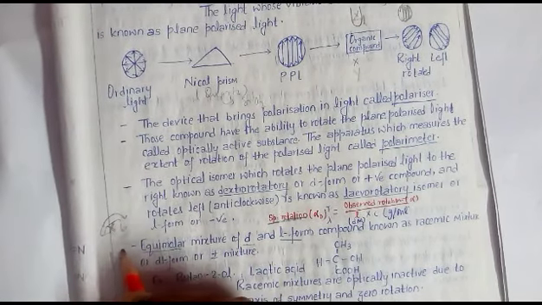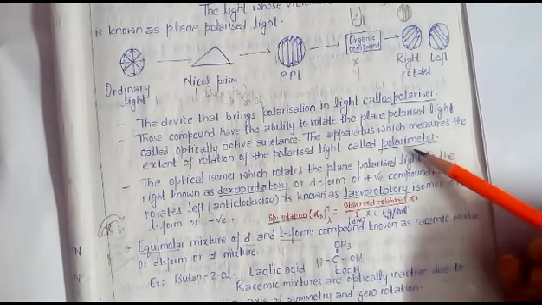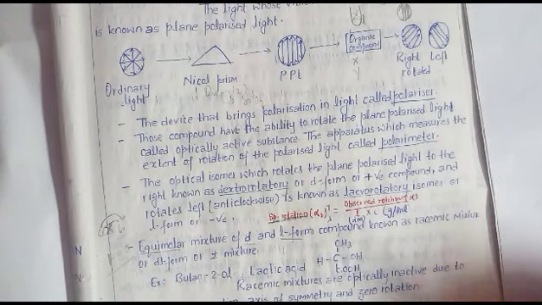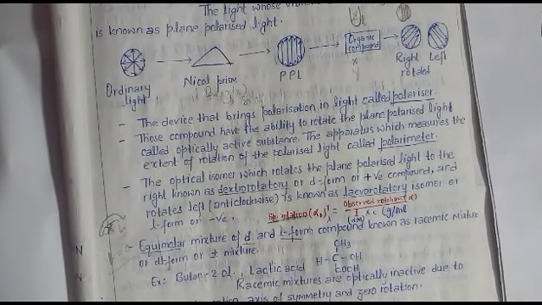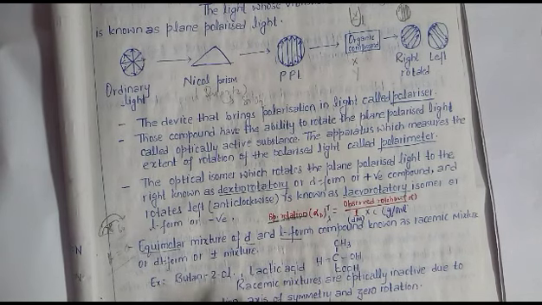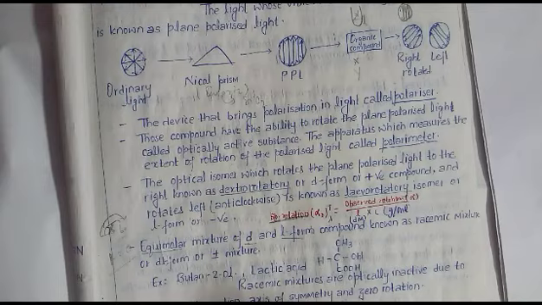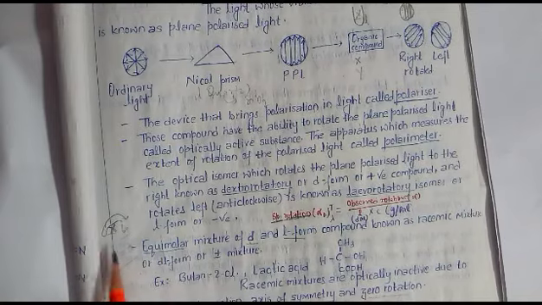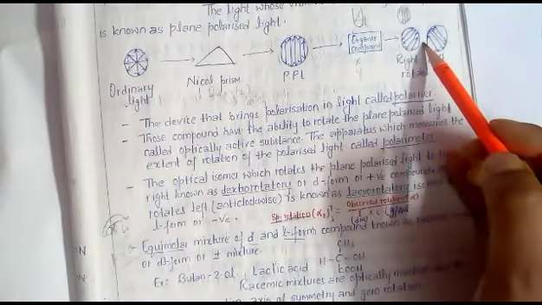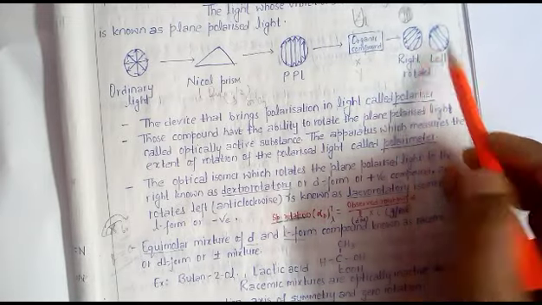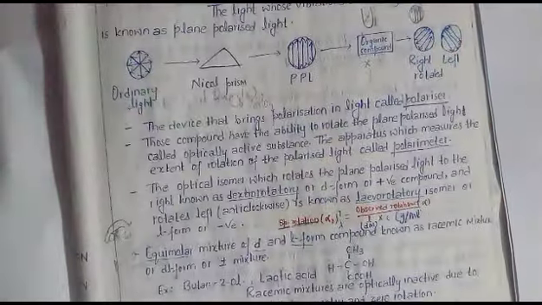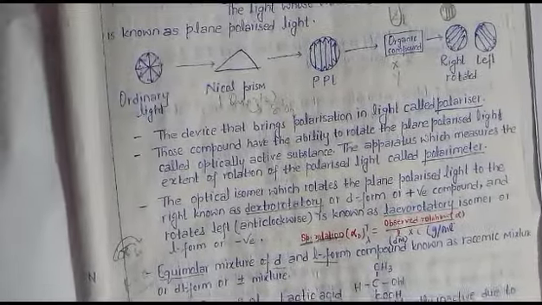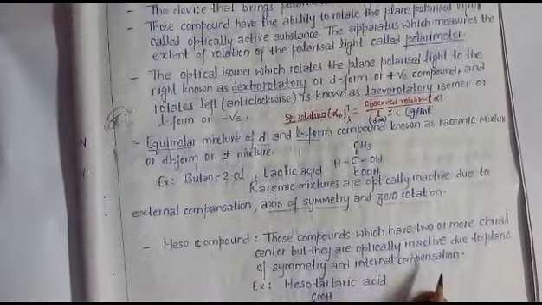It means net optical rotation theta is equal to 0. It means we cannot observe anything through the polarimeter because theta is equal to 0. It means this becomes optically inactive, due to external compensation, axis of symmetry and 0 rotation. In such a molecule, the symmetry present is called axis of symmetry, and already you can see this is 0 rotation. This is one molecule D form, this is another molecule L form, so one part can compensate the other part. This is called external compensation.